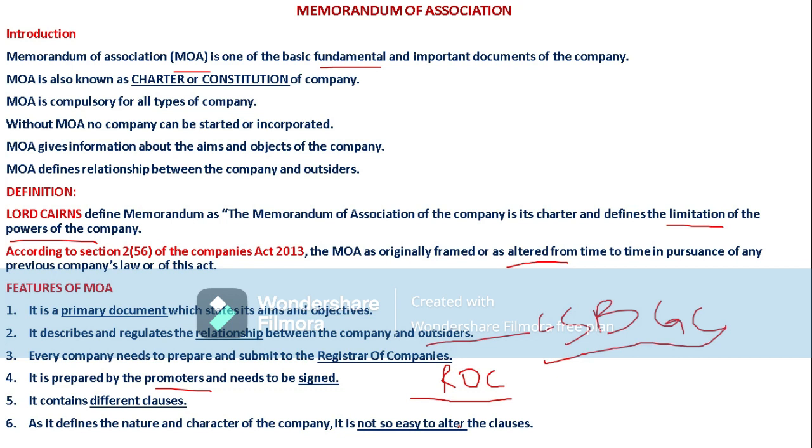We have to remind ourselves, only in specific situations can it be altered, and that too with permission from the central government. So that is the sixth feature of the memorandum of association.